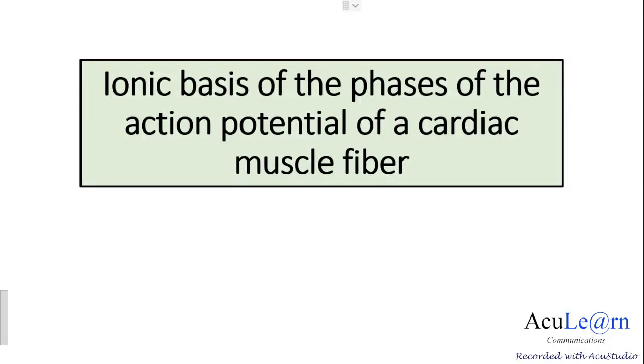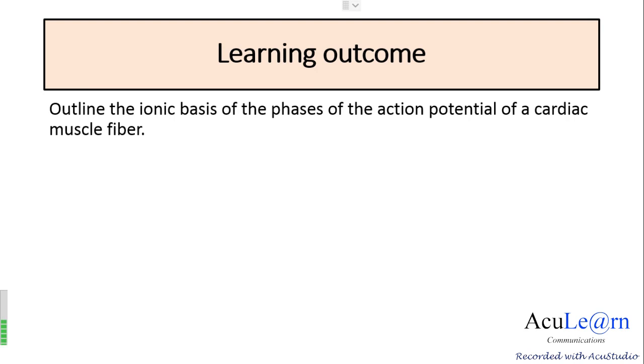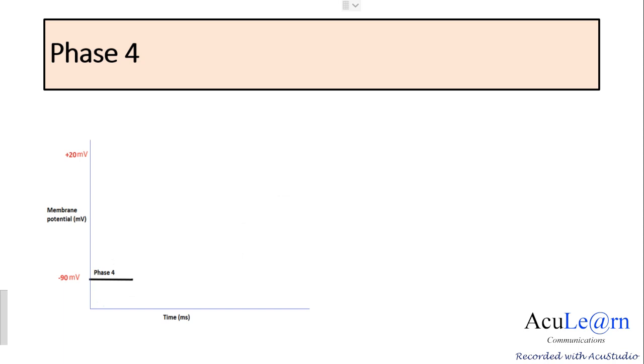Hello students, in this video we'll talk about the ionic basis of the phases of the action potential of a cardiac muscle fiber. The learning outcome would be we need to outline the ionic basis of the phases of the action potential of a cardiac muscle fiber. We'll start with phase 4. Phase 4 is the resting membrane potential of the myocardial contractile cell, which is about minus 90 millivolts.